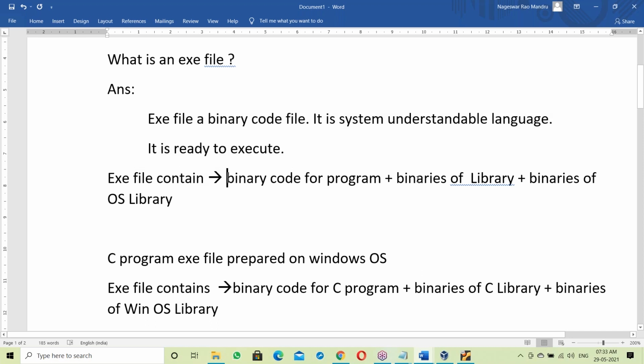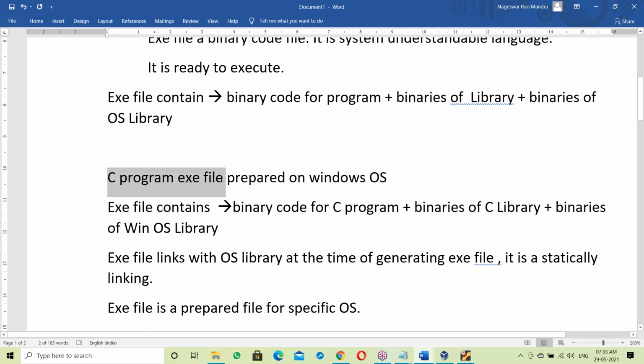An exe file contains binary code for our program. Suppose it's a C program or a .NET C# program, then it has binary code for your C program. Next, binary code for the C library and binary code for the OS library. See this: a C program exe file prepared on Windows OS contains binary code for the C program, binary code for the C library, the #include stdio.h header file library, plus the Windows OS library.